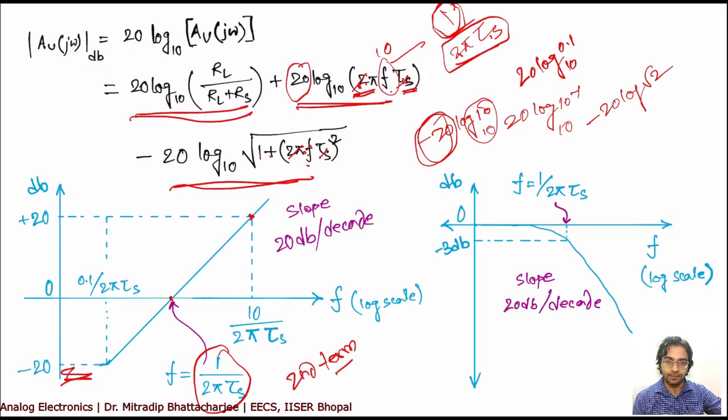Now what is this value? If you calculate minus 20 log root 2, it's more or less minus 3. So at this point, the value of the third term will reduce to minus 3 dB.